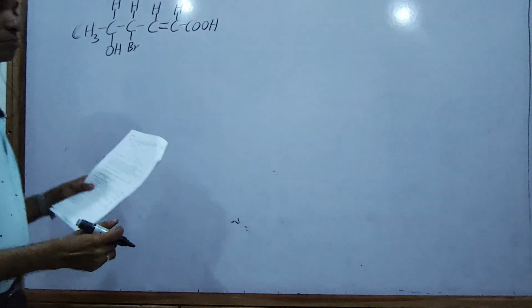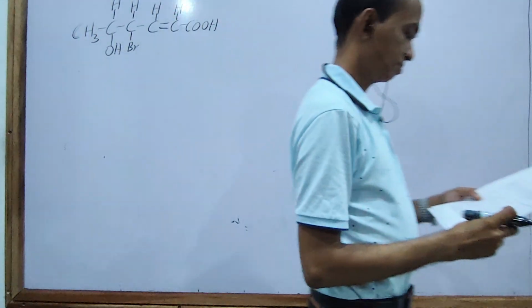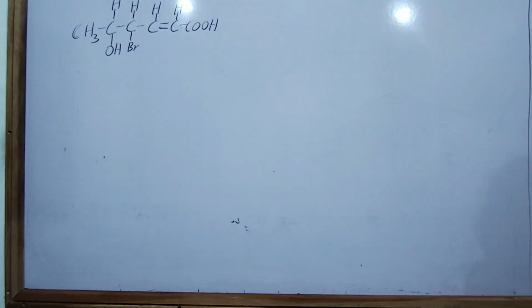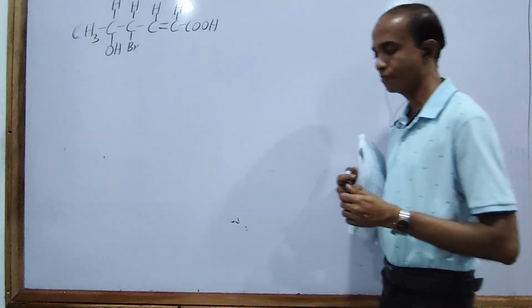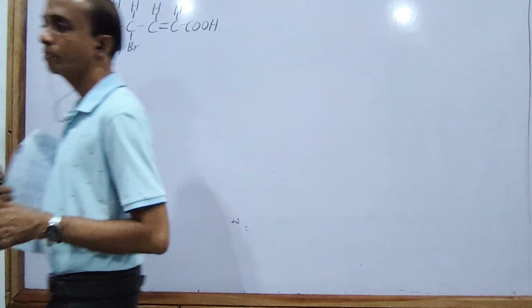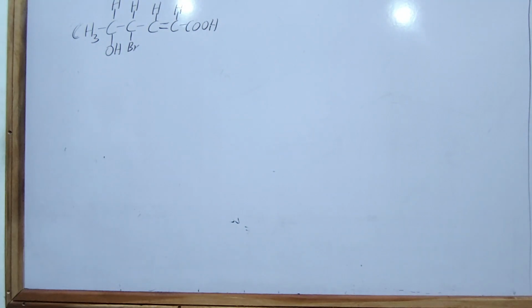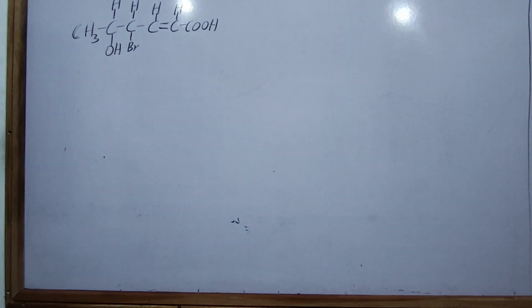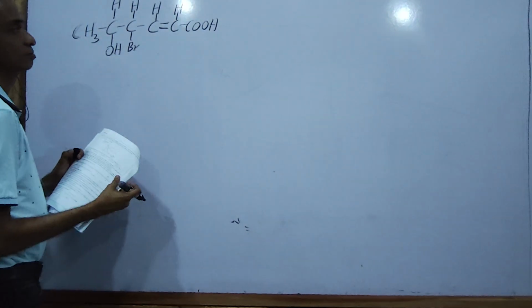Actually, we have to name that one. How to name that one? First, you must identify the main functional group. What is the main functional group of that one? Right? The main functional group is actually the C double OH group.